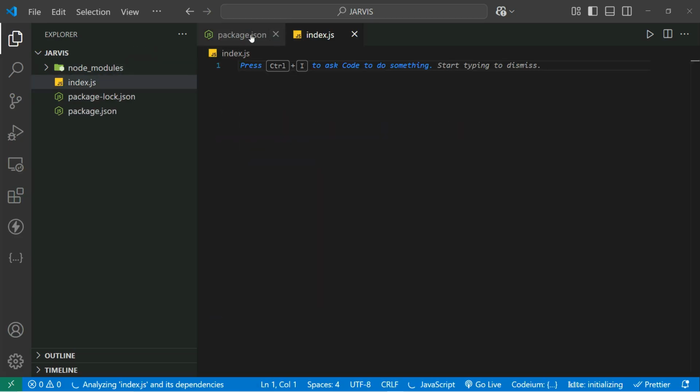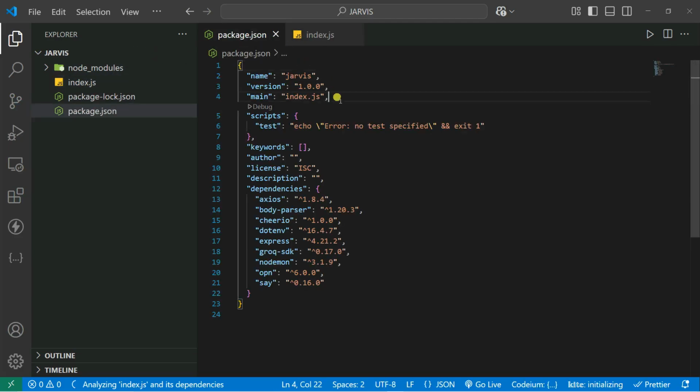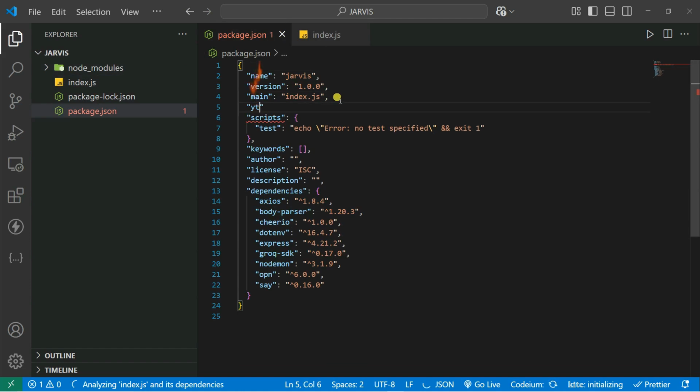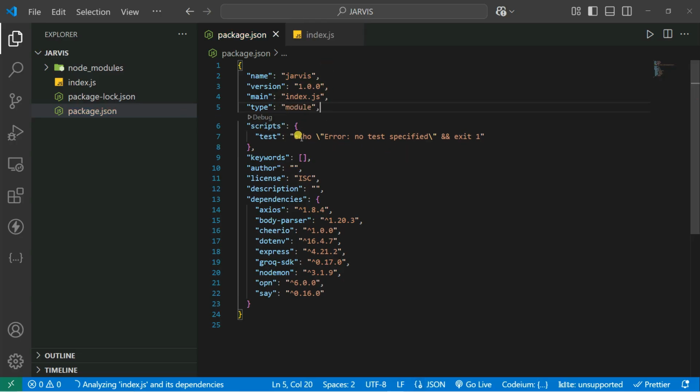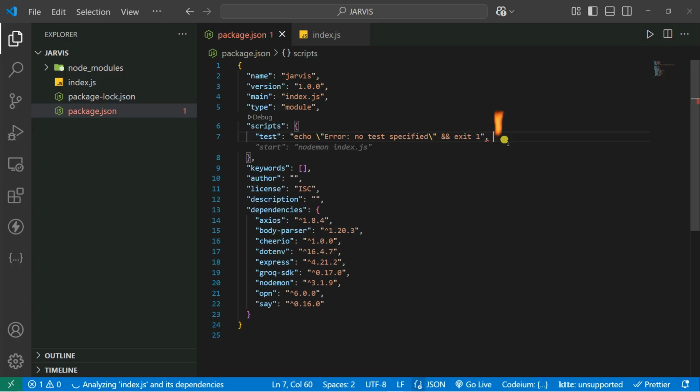And also we're going to make some changes inside this package.json file. First we're going to give it type as module. So it should be type, and type is nothing but module. You can give it like that, module. And also we're going to change something inside the scripts. I mean, we're going to add nodemon, so that while we make changes inside our index.js or any kind of JS file, it will automatically restart the server. So you can say start equal to nodemon index.js. That's it. Now you can save it.